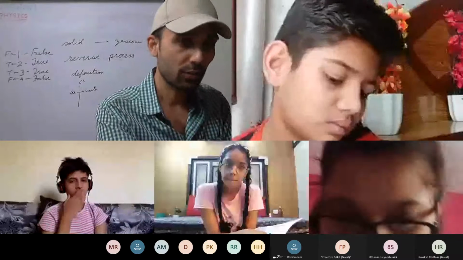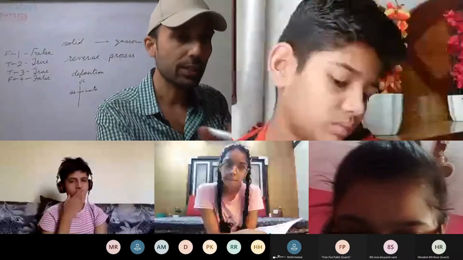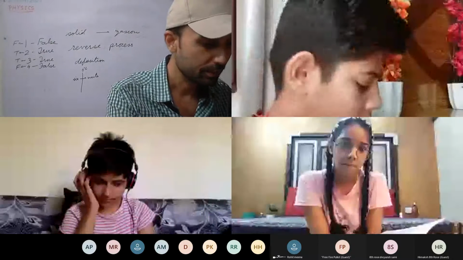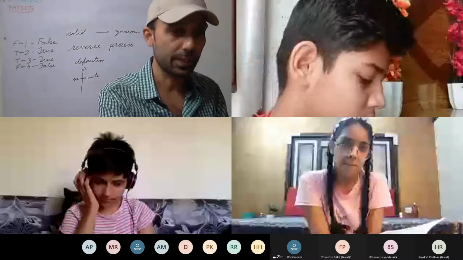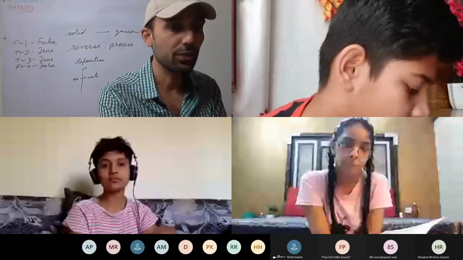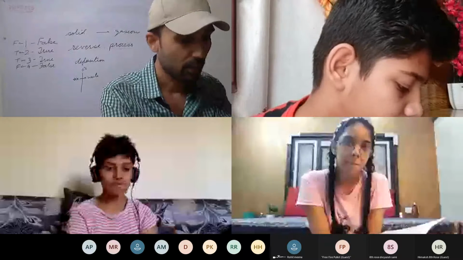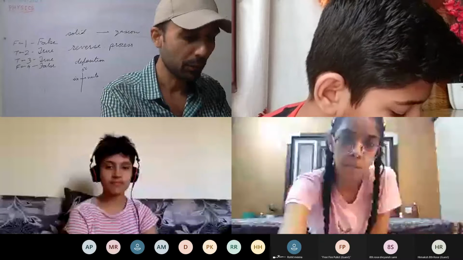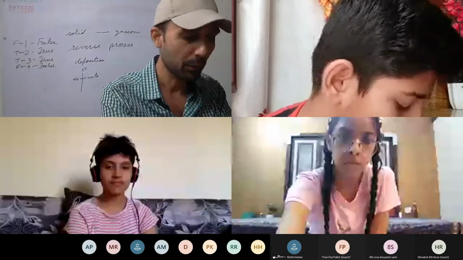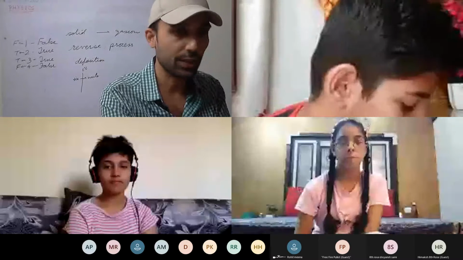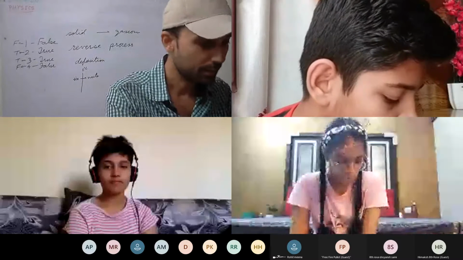Here, no liquid state is formed, without passing through the intermediate liquid state. This is clear. Give 2 examples of sublimates, that is, those substances which undergo sublimation. We have discussed naphthalene balls, camphor, ammonium chloride, or solid carbon dioxide, that is dry ice. These examples you can write, 2 or 3 examples.